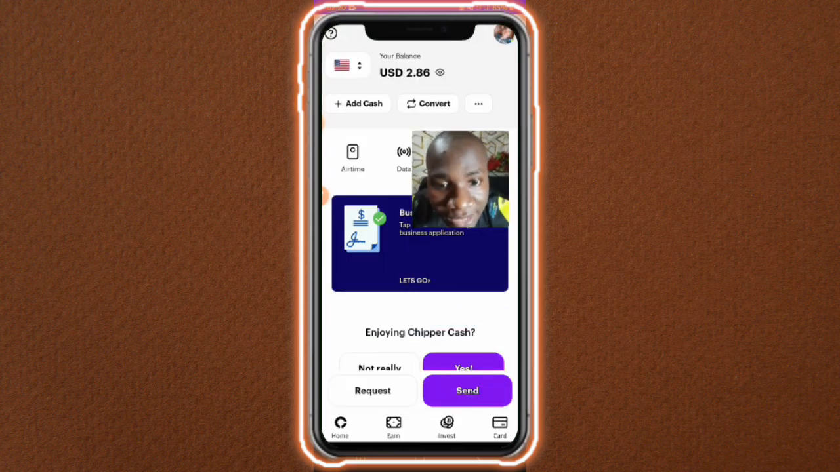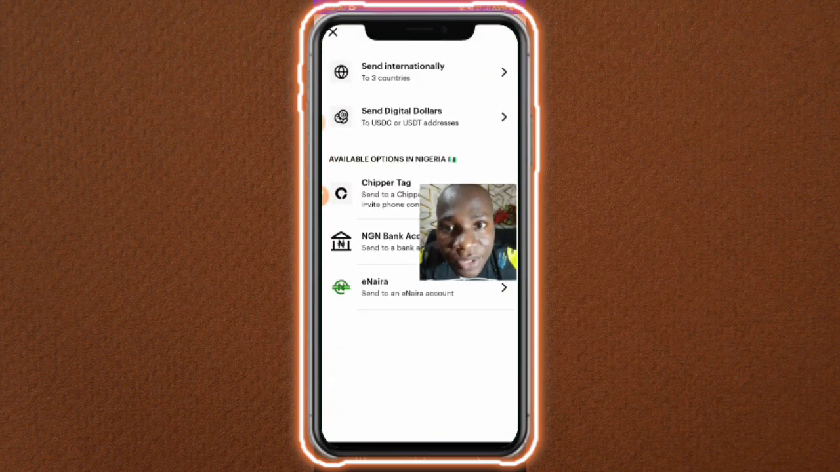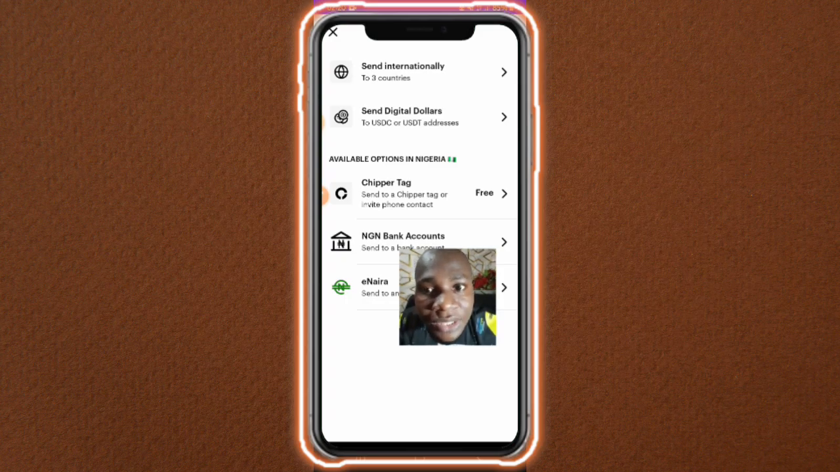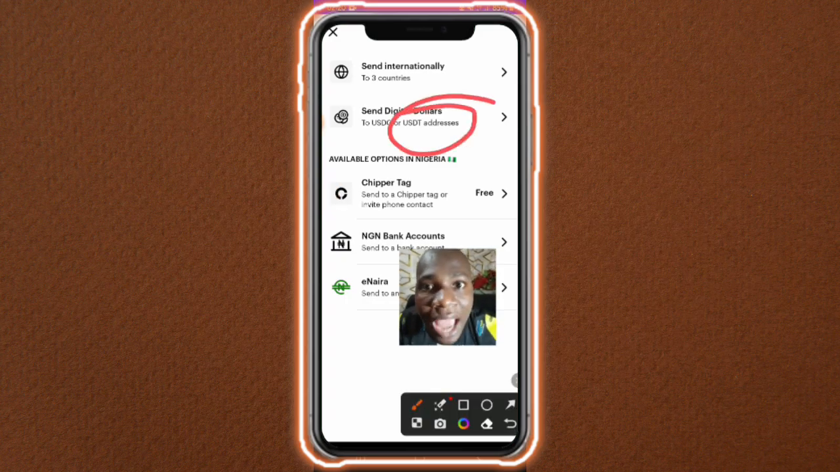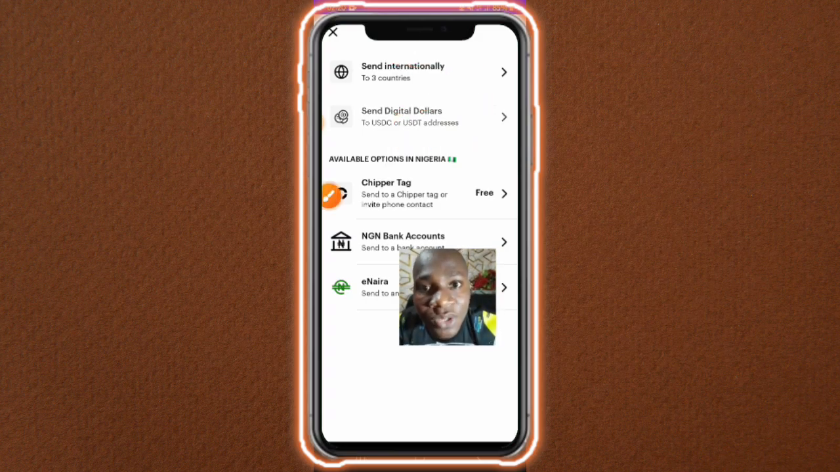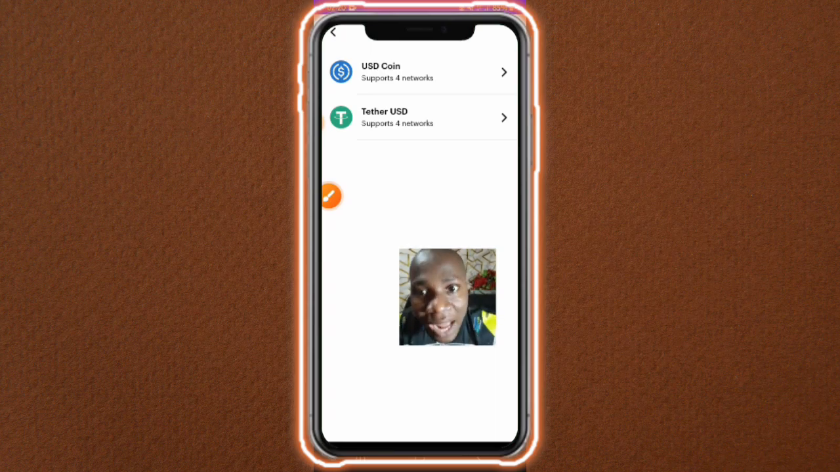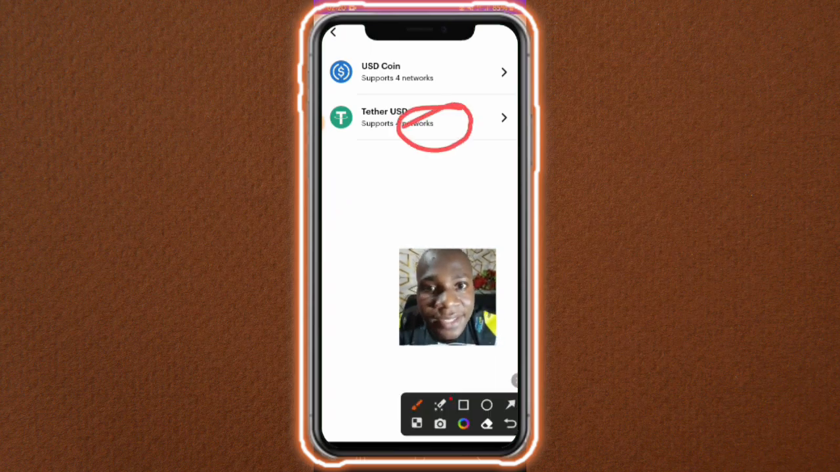Now let's go back, guys. Now if you want to send money, just click on send right here. If you click on send, this is you sending money to another person. Right here you can send digital dollar, which is your cryptocurrency, and you can send money internationally, guys. So it's very simple, guys. So if you want to send digital dollar, just click on send digital dollar, and from here you can send USDT, TRC20, or any of the other crypto networks.